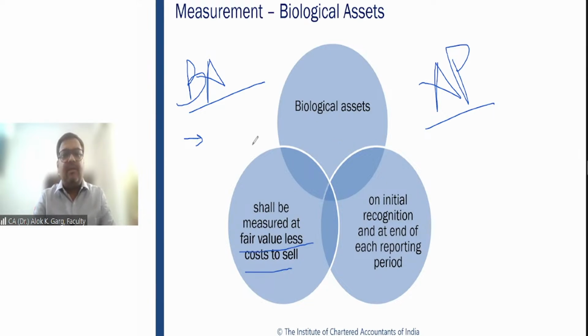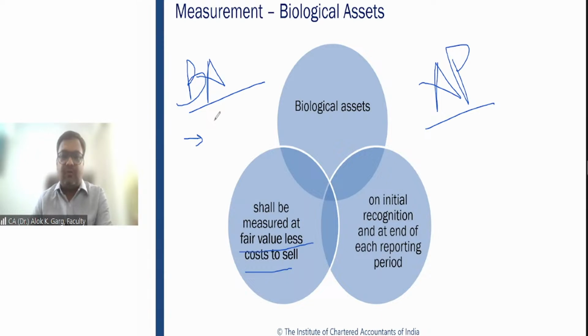For example, if the fair value of the cow at the time of initial recognition is 100 rupees, it has to be recognized at 100 rupees. Subsequently, it becomes 150. So you have to recognize it subsequently at 150, and this 50 rupees will go to profit or loss as fair value gains and losses.